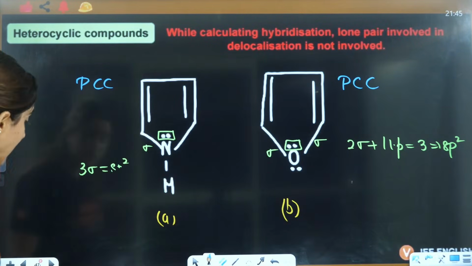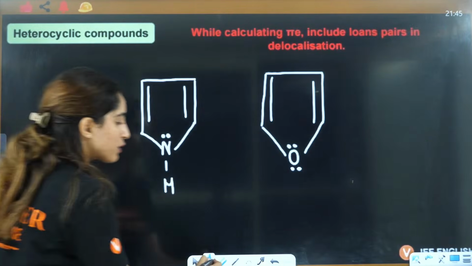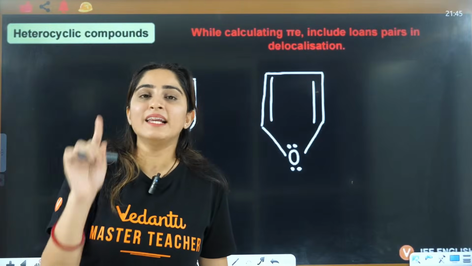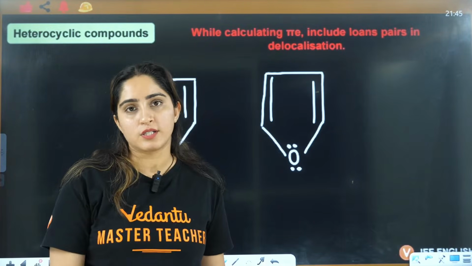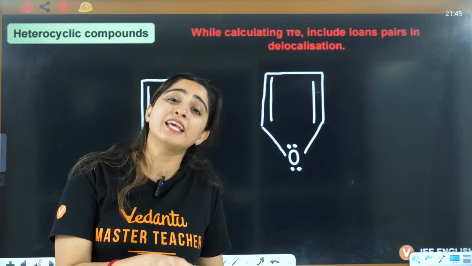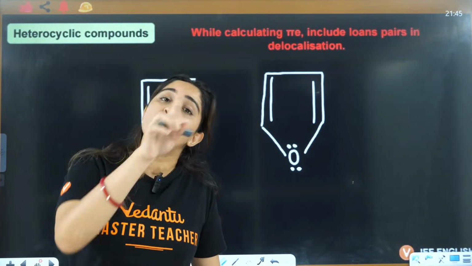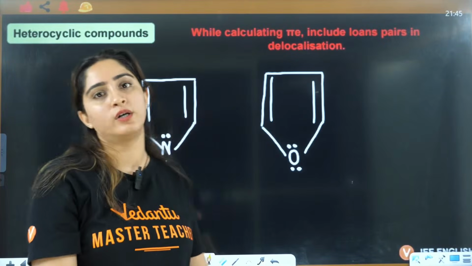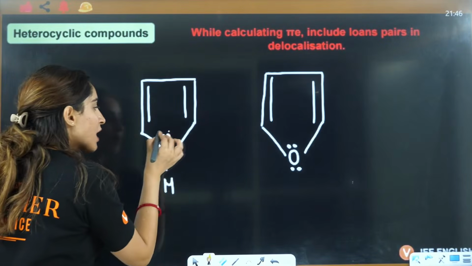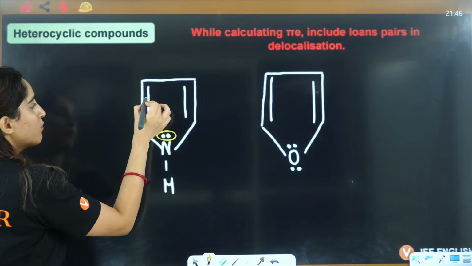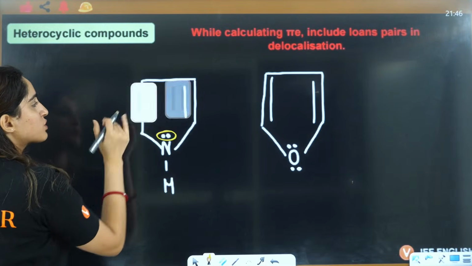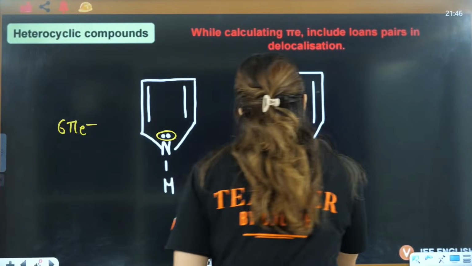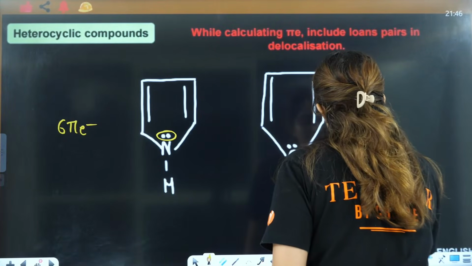Right? Now, next is to calculate the pi electrons. While calculating pi electrons, lone pairs in delocalization are involved. Lone pairs not in delocalization are not involved, right? So this is a part of delocalization. So this will become 1, 2, 3, 4, 5, 6. So this will have 6 pi electrons. This is a part of hybridization.